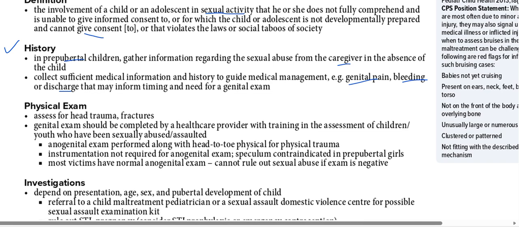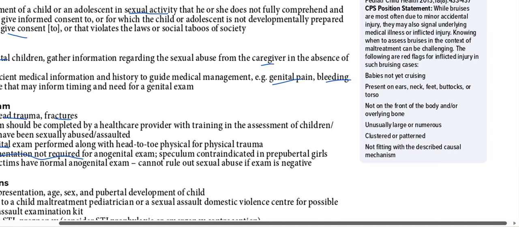Okay, next thing is physical examination, also very important. Assess for any head trauma, any fractures. Genital examination should be done by a healthcare provider with training in the assessment of children or youth who have been sexually abused. Instrumentation is not required for any genital examination. Speculum is contraindicated in pre-pubertal girls. Most victims have a normal genital exam, and a genital exam cannot rule out sexual abuse if the exam is negative.